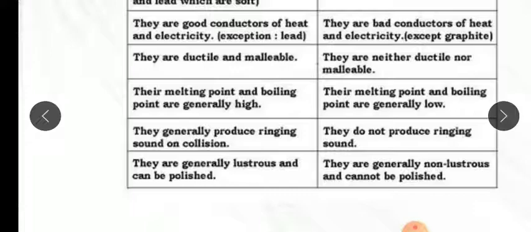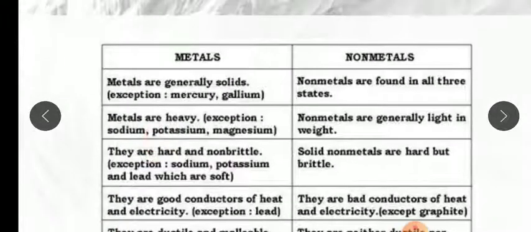The last point is that metals are generally lustrous. Lustrous means they have shine and can be polished. We have silver, gold and aluminum, which all have shine. But non-metals are non-lustrous, they do not have shine and cannot be polished. So these are the differences between metals and non-metals.